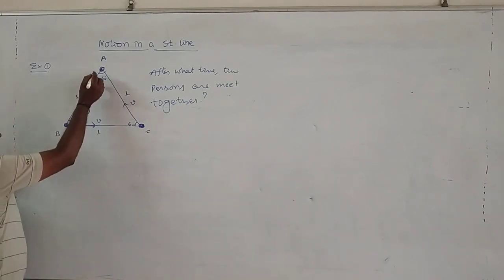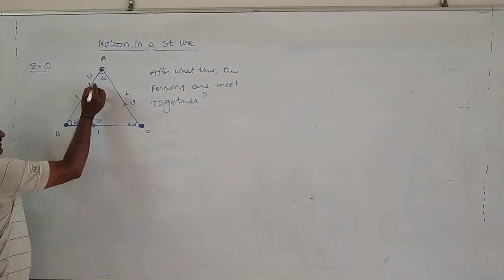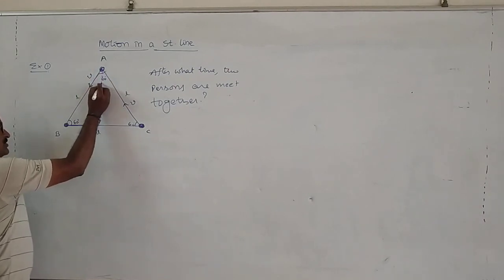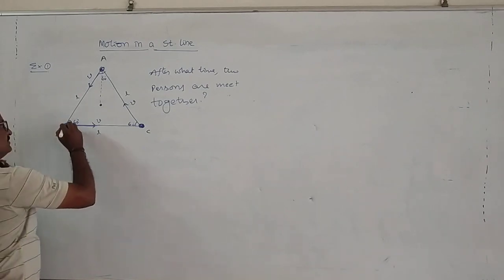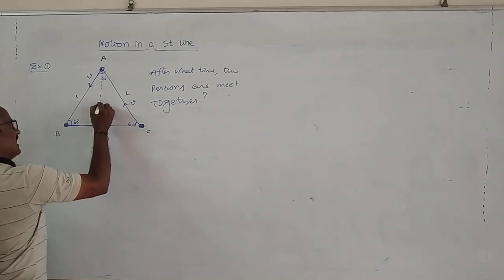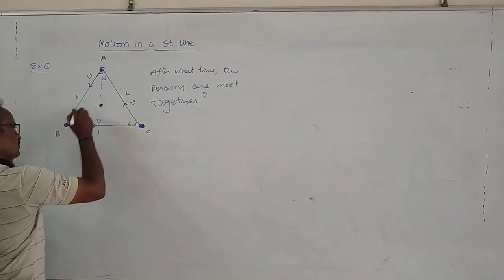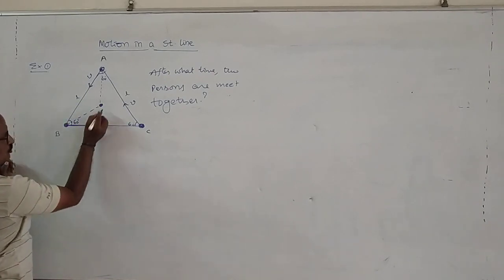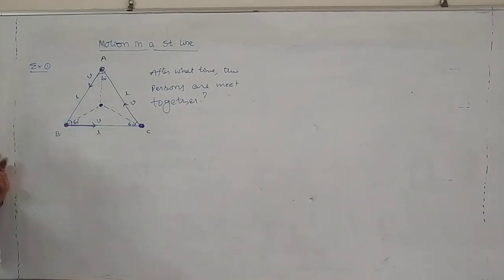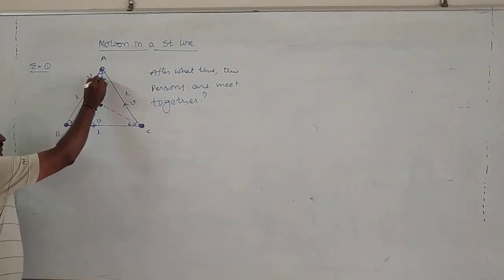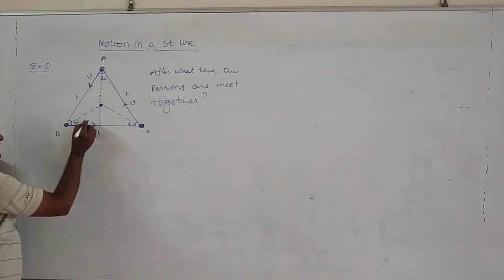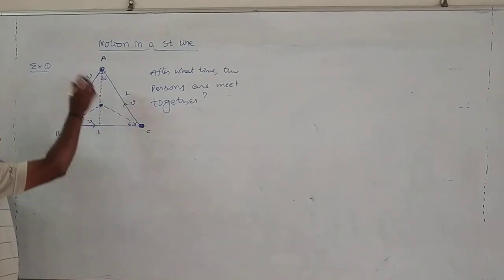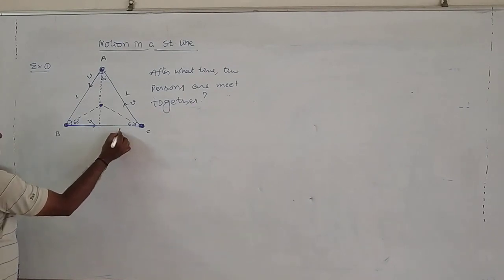Children, the velocity of A is equal to V. Also here, this is the centroid, and we join the centroid to A, to B, and to C. Let this be the total height of the equilateral triangle, represented by AD.